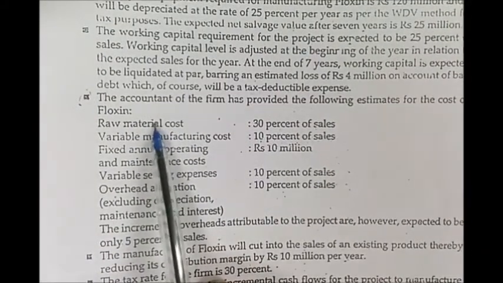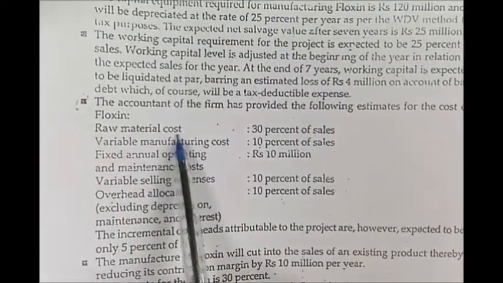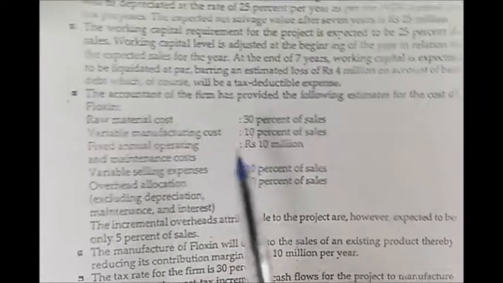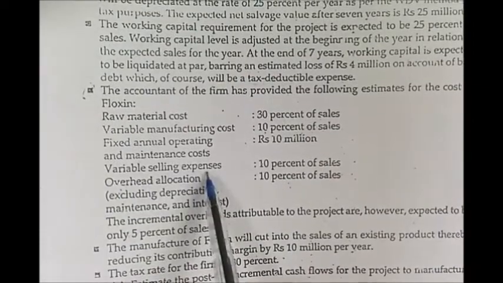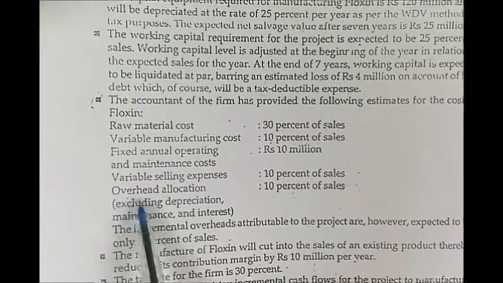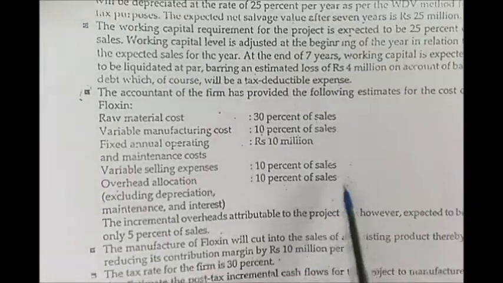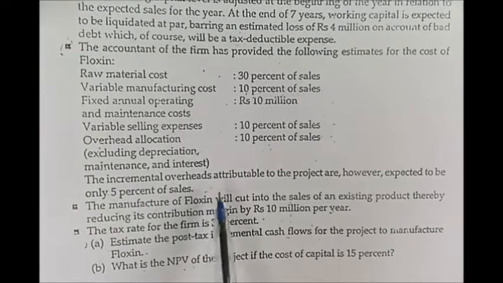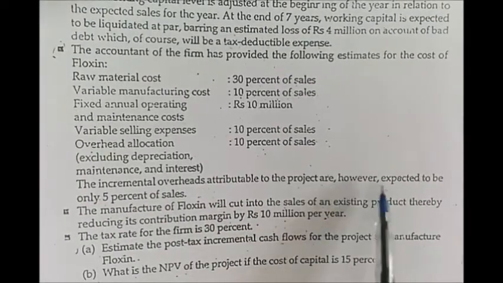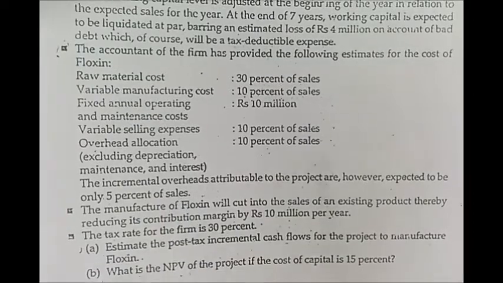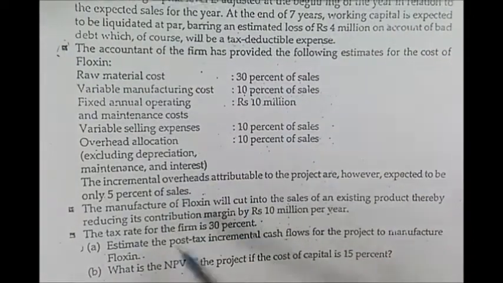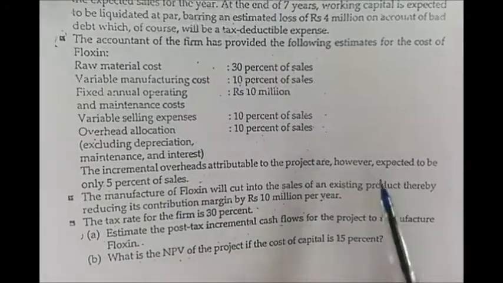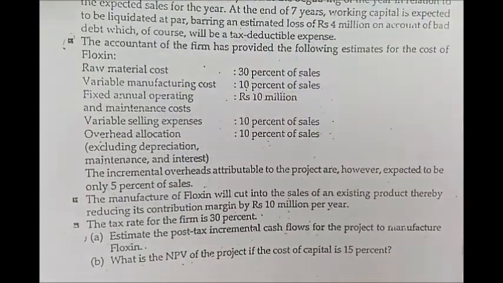Then we are given information about the other costs, that is raw material as 30% of sales, and similarly variable manufacturing, fixed annual operating, and variable selling expenses. Then we are given the overhead allocation, that is 10% of sales. Another thing given in this regard is that the incremental overheads attributable to the project are however expected to be only 5% of sales. Now here you may get confused whether to use 10% or 5% or the total of both. But as I said, we will use only incremental.